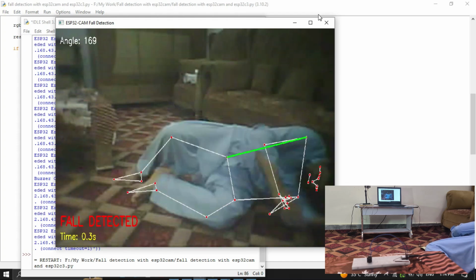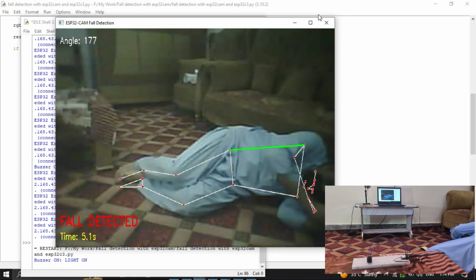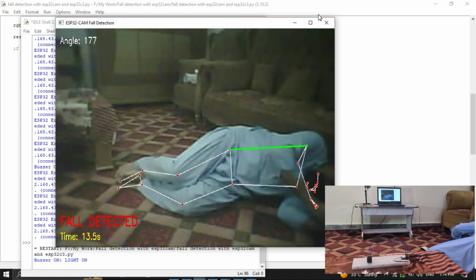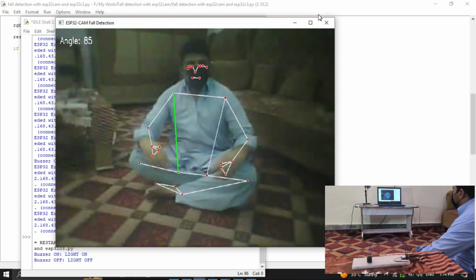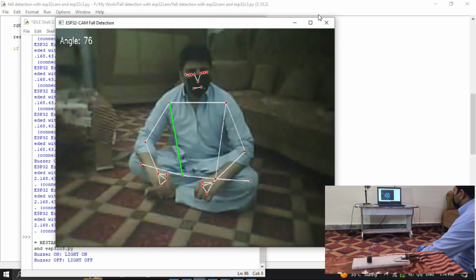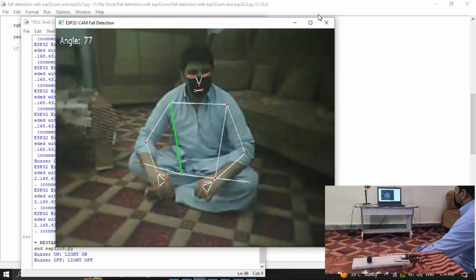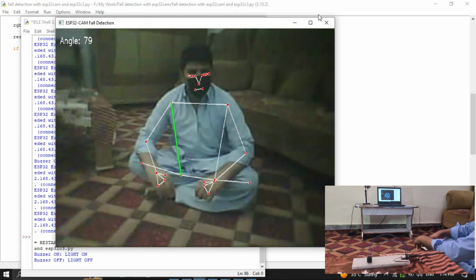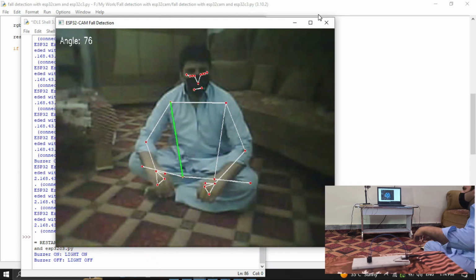As soon as my body becomes horizontal, the system detects the abnormal posture and displays a fall detected warning on the screen. After continuously remaining in the fallen position for 5 seconds, the Python program sends a command to the XIAO ESP32-C3 and the buzzer turns on successfully. Now when I stand up again, the system recognizes that I am no longer in a fallen position and automatically sends another command to the XIAO ESP32-C3 to turn the buzzer off. This confirms that the system can accurately detect both fall and recovery events.